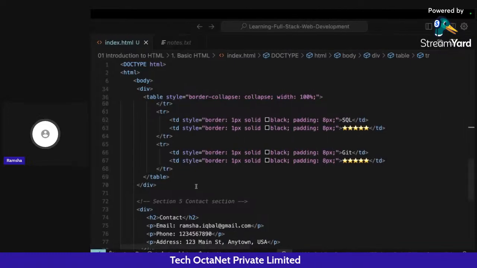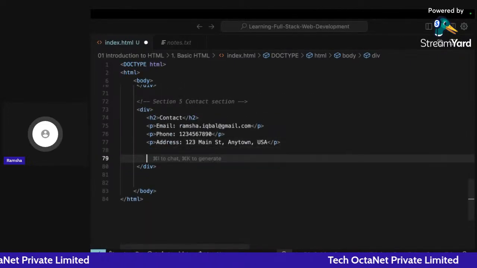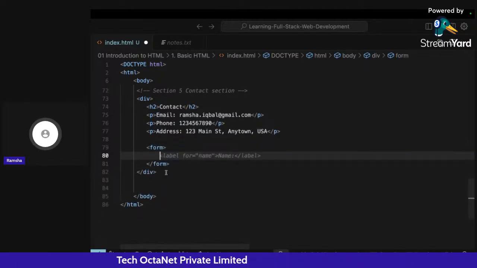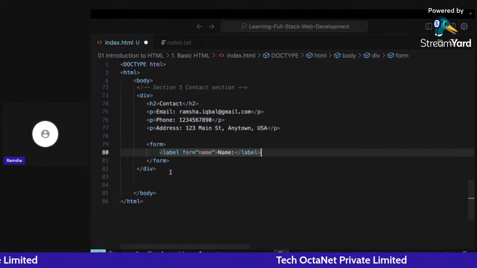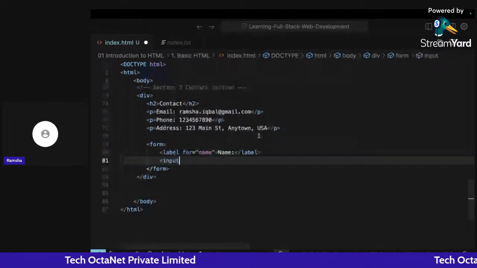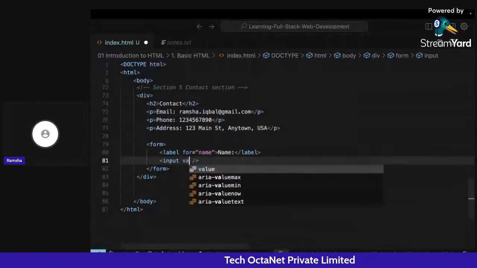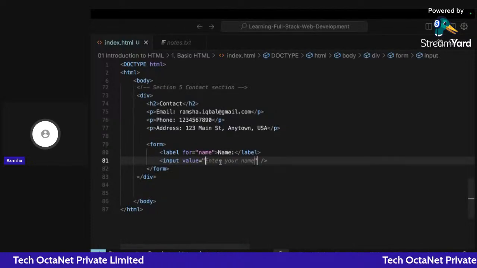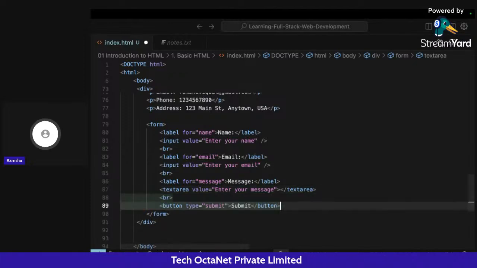In that case, we can ask the user to enter his details and take them in a form, for example. If I write a form tag, and inside this I add a label, name, and then another HTML tag, which is input. Input is also a self-closing tag, by the way. And if I write value here, it can be empty for now. You can say enter your name, email, and a message that the user wants to say to me.